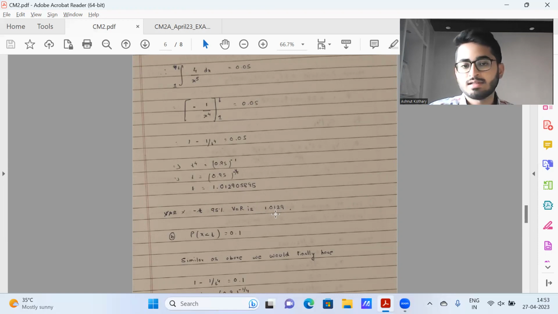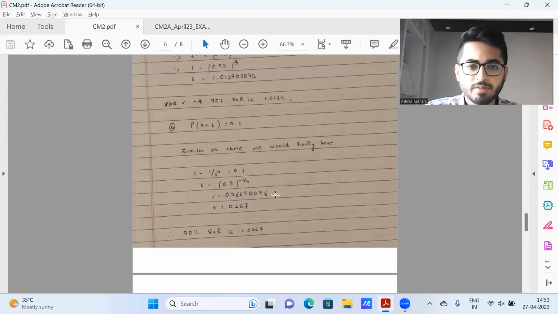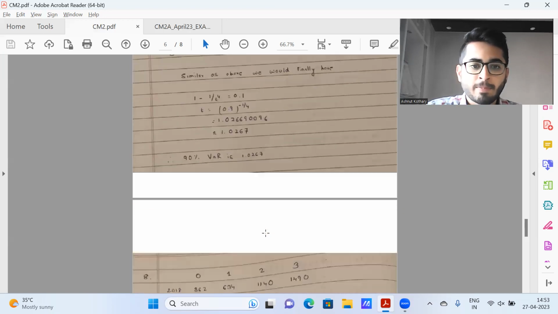Other than that, the way it's described in the material, if you take a look at the past questions before 2020 or so, you will find most of them are related to profit or loss. That's the underlying way in which VAR has been defined. But here it's the total portfolio amount and not just profit or loss which is being looked at. It's consistent. It's just how you communicate the results. This is part B. I'm getting it to be 1.0267.